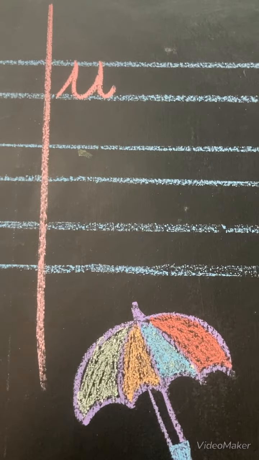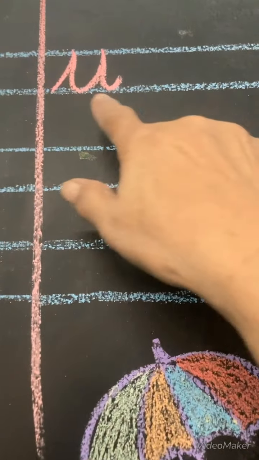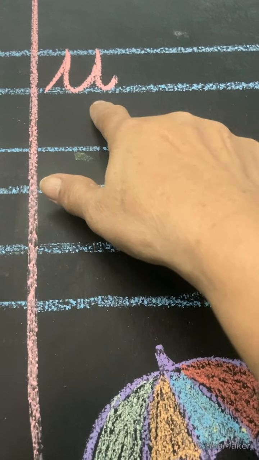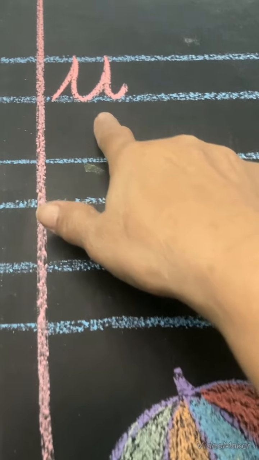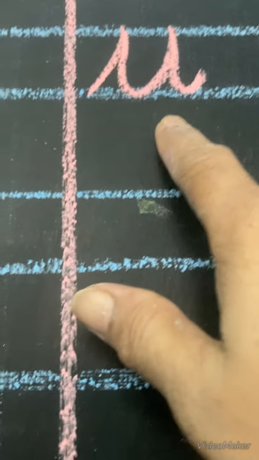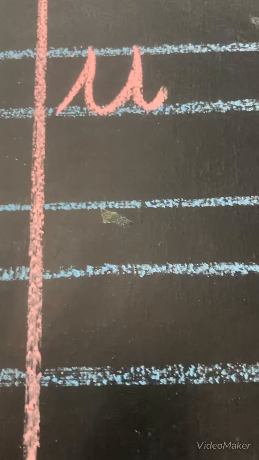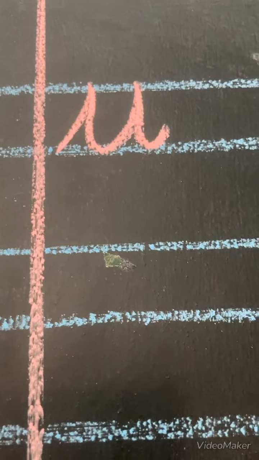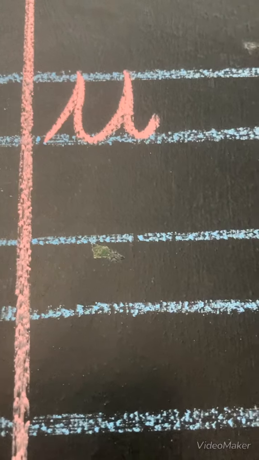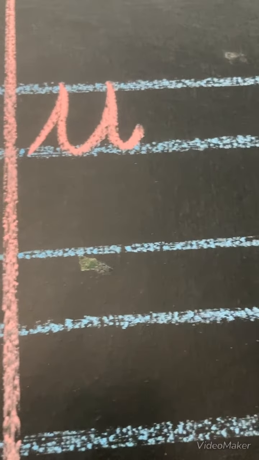Hello kids, in today's English learning we are taking up the letter U, small case U. This is a small cursive letter U and its sound is O. O. It's a very short sound. It's not A, it's O. Open up your mouth little bit and say O.